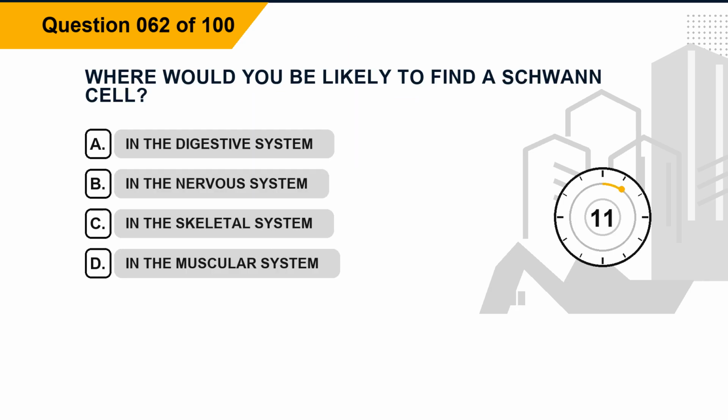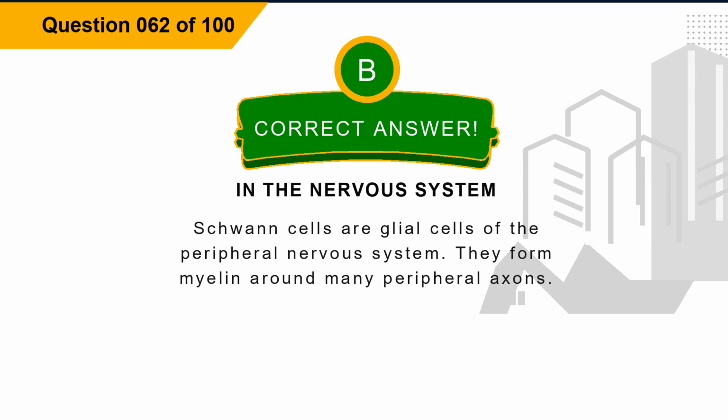Question 62. Where would you be likely to find a Schwann cell? Option A, in the digestive system. Option B, in the nervous system. Option C, in the skeletal system. Option D, in the muscular system. The correct answer is option B, in the nervous system. Explanation: Schwann cells are glial cells of the peripheral nervous system. They form myelin around many peripheral axons.